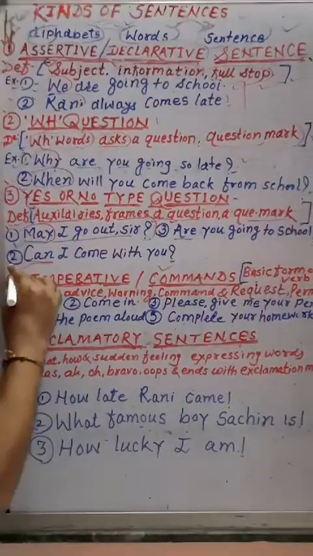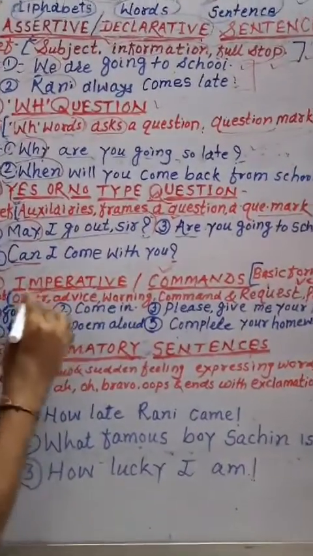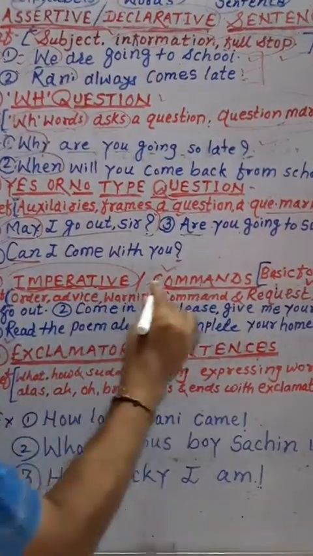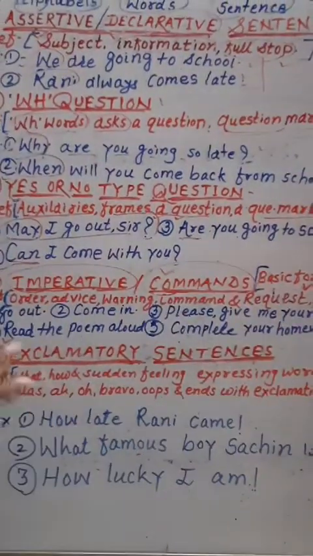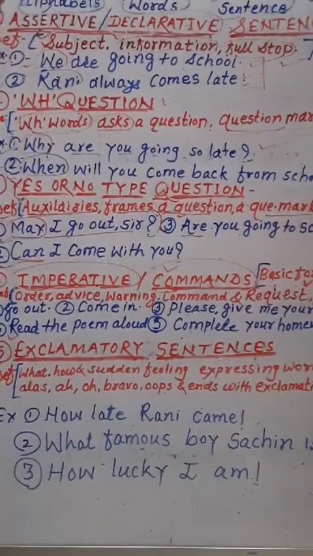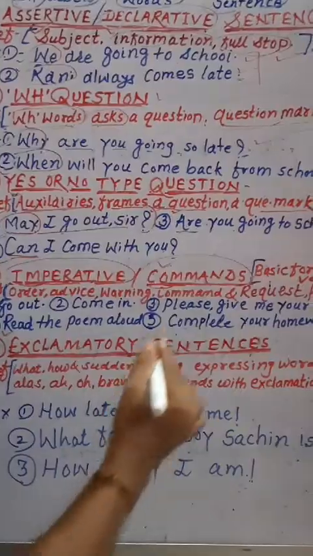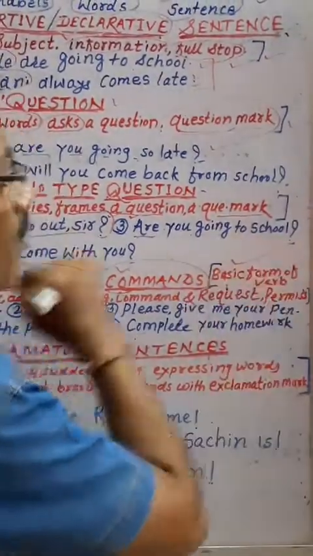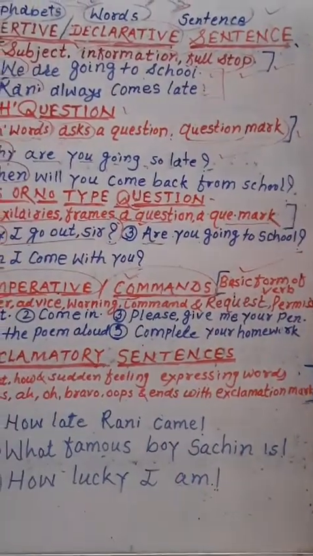Then the third type of sentence is imperative sentence. It is also called the command. Now the definition of imperative sentence. Generally, imperative sentences begin with the basic form of verb, means the main form of verb.